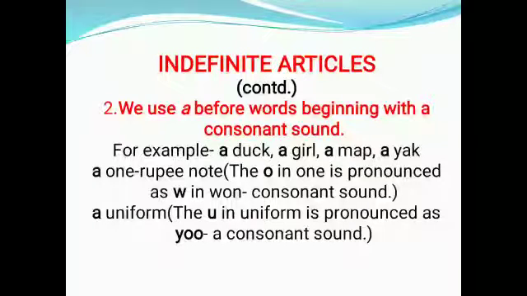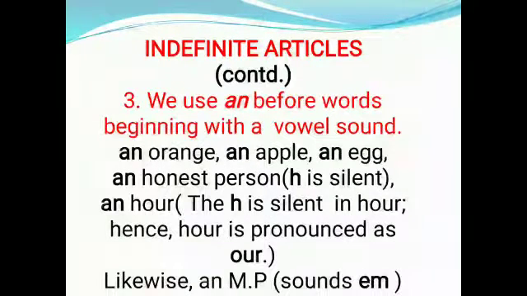This is also a consonant sound. Next, we use an before words beginning with a vowel sound. For example, an orange, an apple, an egg, etc. An is also used before honest and hour because H remains silent in both the words. Same way, an MP, because M is pronounced EM, that is a vowel sound.